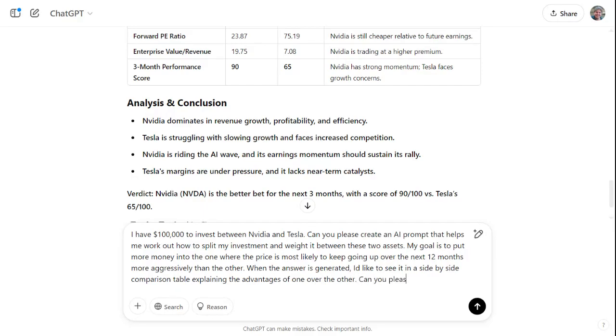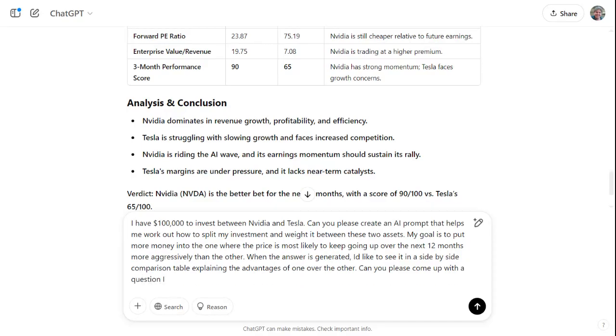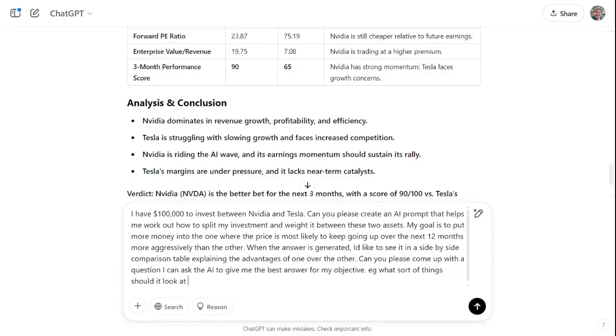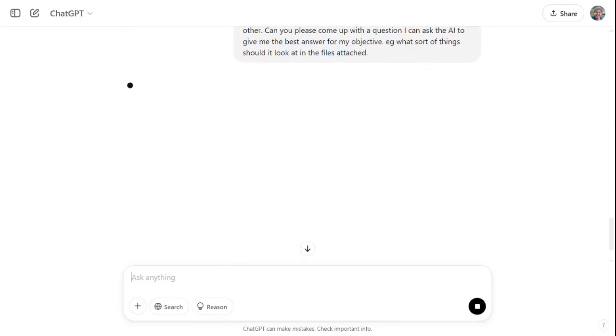Can you please come up with a question I can ask the AI to give me the best answer for my objective? E.g., what sort of things should it look at in the files attached? So let's see what this does. I'm not looking for the answer. I'm looking for the question, because I'm a limited human being in my ability to ask it clever questions. So let's see what it says.